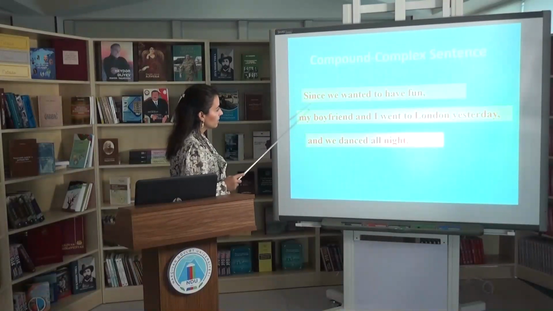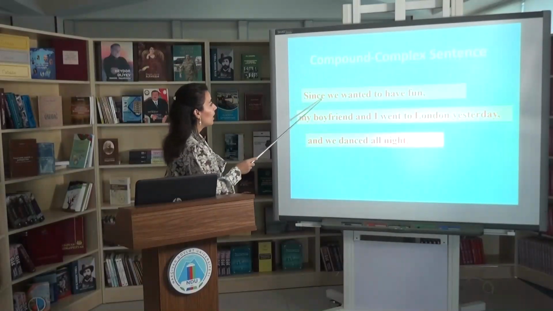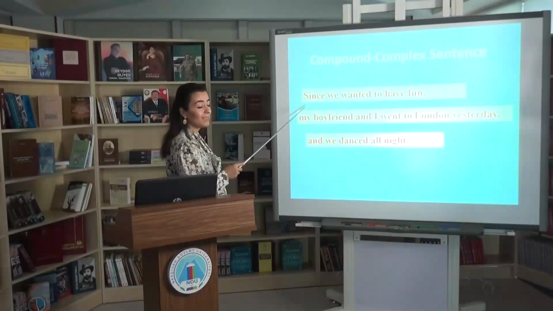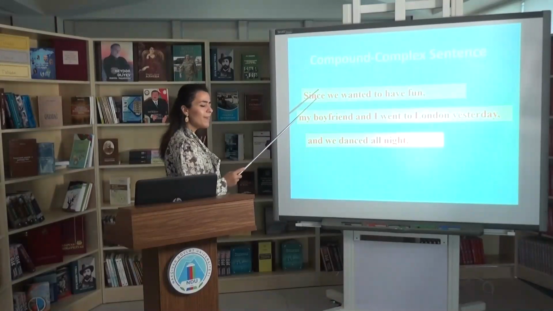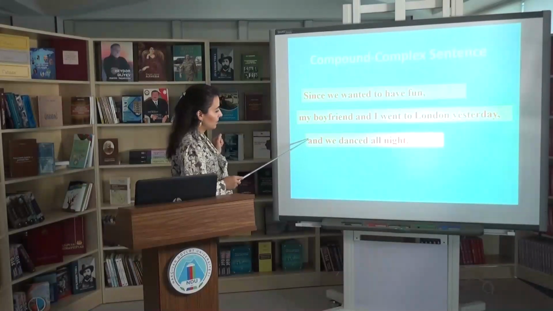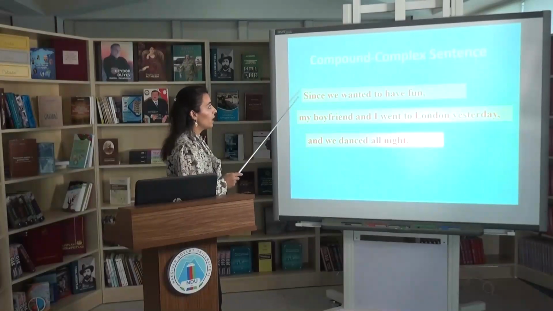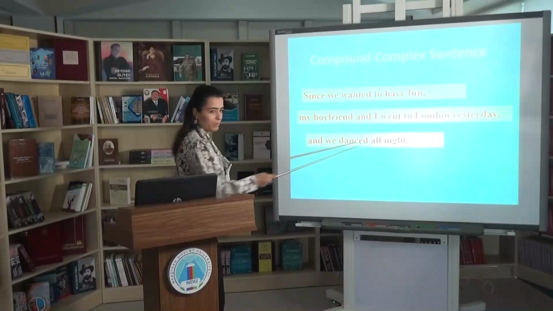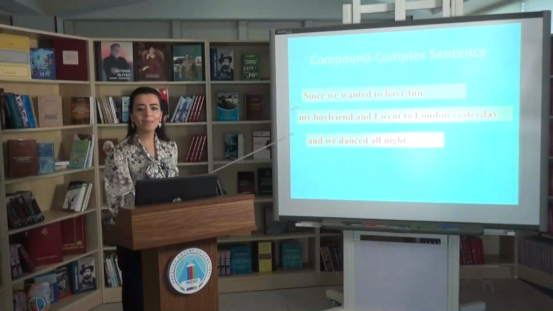In this sentence, the first part is since we wanted to have fun. If you pay attention, we have used a subordinating conjunction. It means that this part is complex, so we have a complex sentence here. And what is this part? And we danced all night. It means that in this sentence, we have both a complex part and a compound part. That's why such sentences are called compound complex sentences.